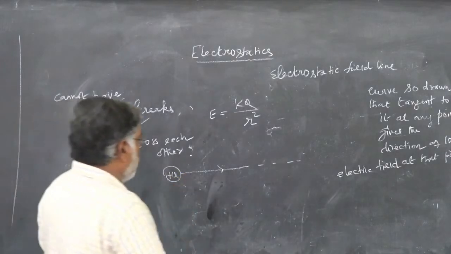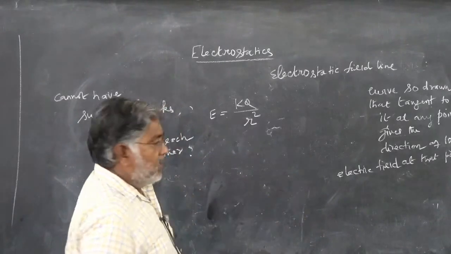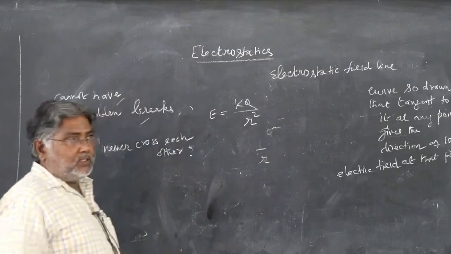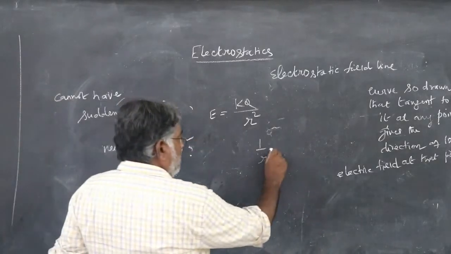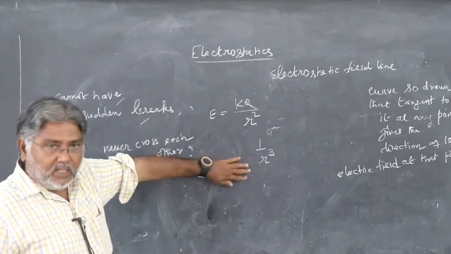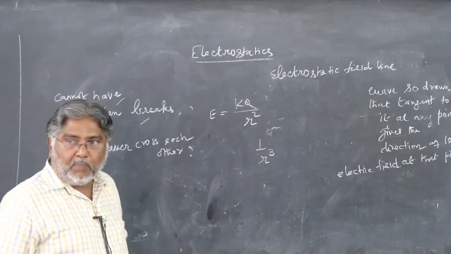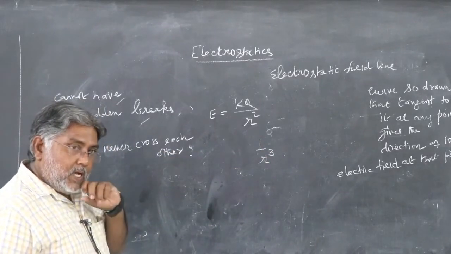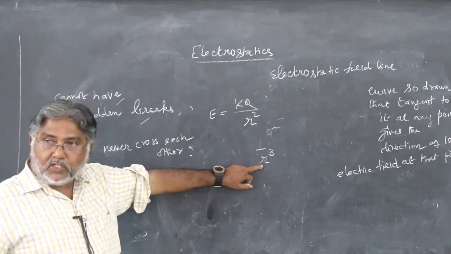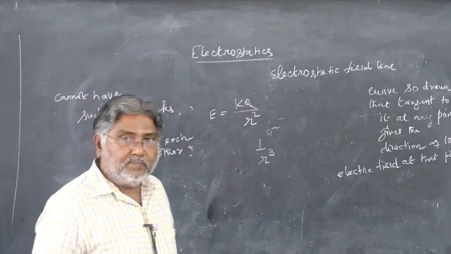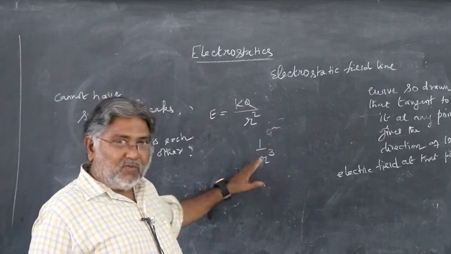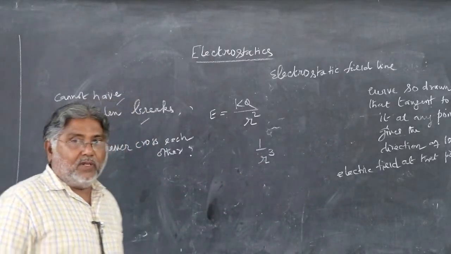Suppose it is not due to a point charge but due to a dipole, then the electric field will depend on the cube of the distance, some constants multiplied by 1 by r power 3. So again, for the electric field to become zero, r has to approach infinity. Somewhere in between it cannot vanish. This is the format of the formula of the electric field.